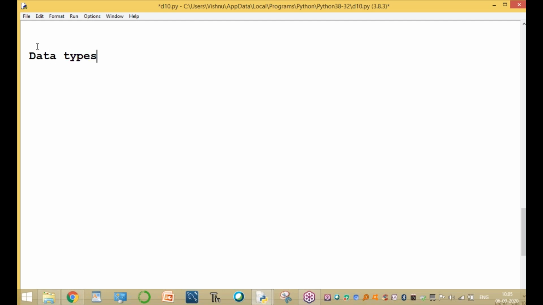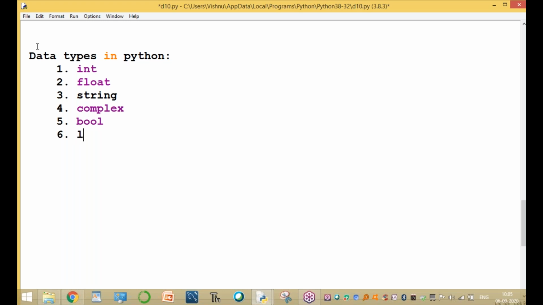Like other programming languages, Python has data types. So what are the data types? Number one is integer, number two is float type, third is string type, fourth is complex type, and the fifth is Boolean type.